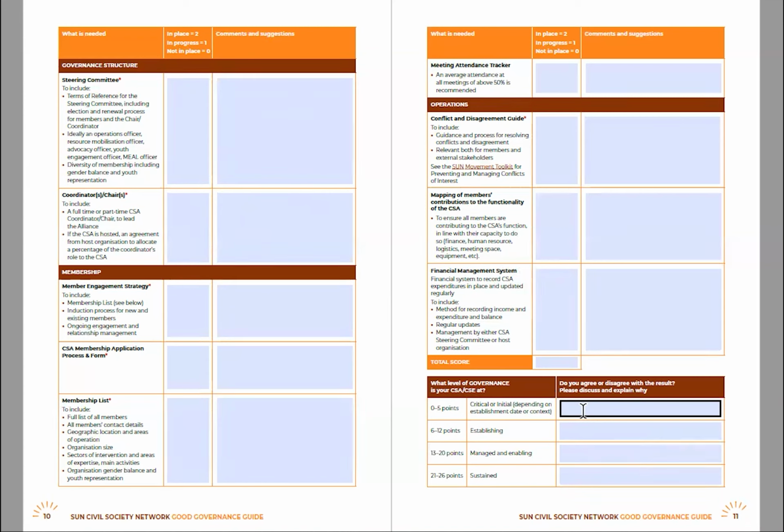Make sure to capture the agreements and disagreements you have within the Alliance, as they make up an important part of learning. So say you score 5 points, you would be in the critical or initial category, depending on establishment date of context, and you can add that in there. However, if you score between 21 and 26 points, it means you're in a sustained situation for your governance. And you can agree or disagree and talk about them, add your comments in these checkboxes here. And this will then help us establish our lessons learned and how we can support further.